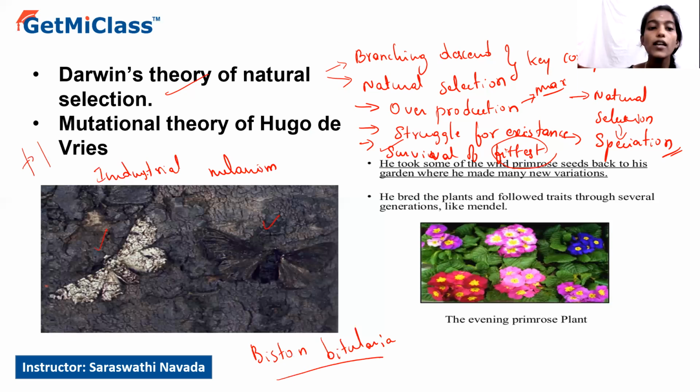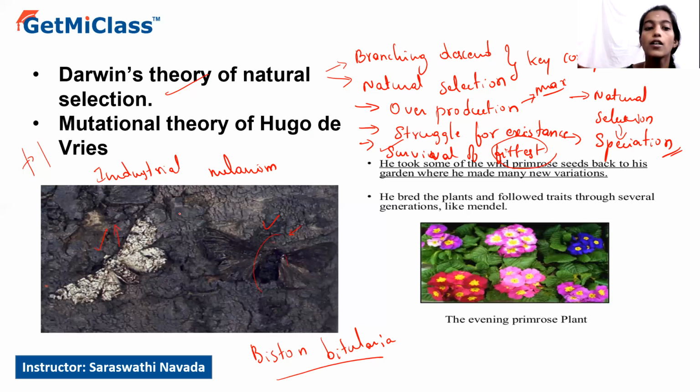So here, before industrialization, as the tree bark was lighter in color due to the deposition of lichens and less pollution, when the white-winged moths sat on the tree bark, they camouflaged with their background, whereas the dark-winged ones were easily exposed and more prone to predation. So during this time, nature selected the white-winged as the reproductively superior, or fittest, organisms, and their population increased. But after industrialization, what happened?